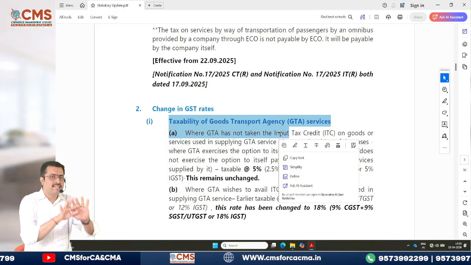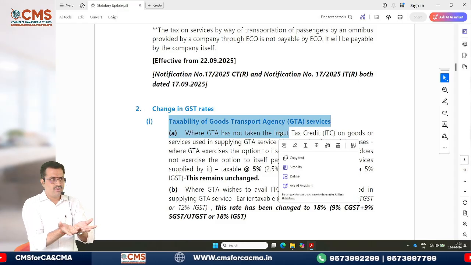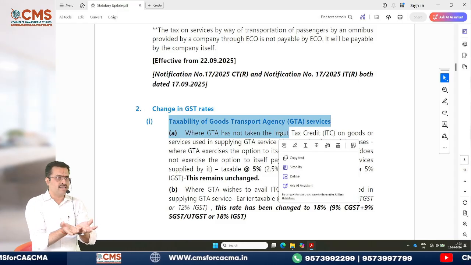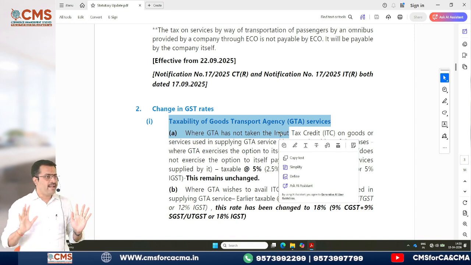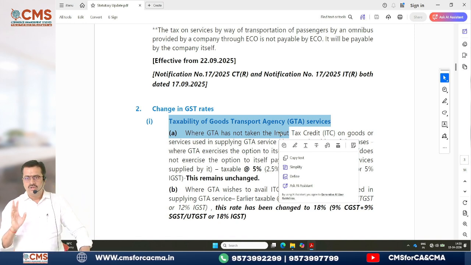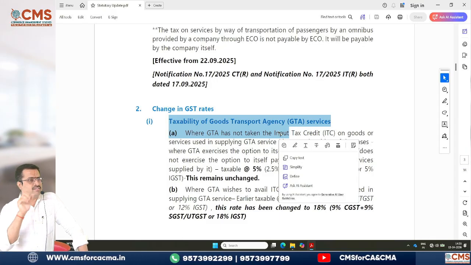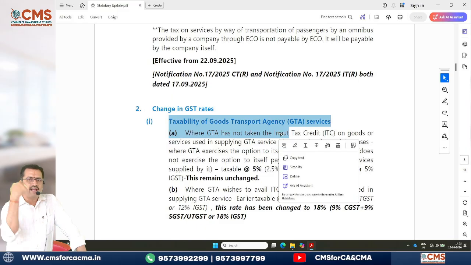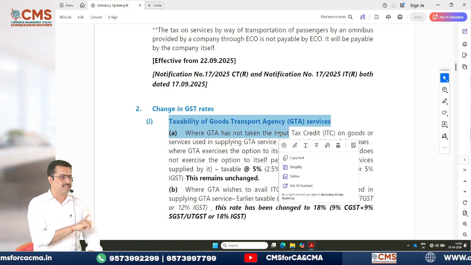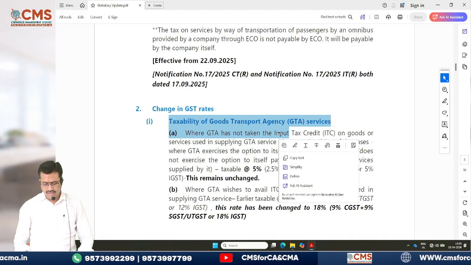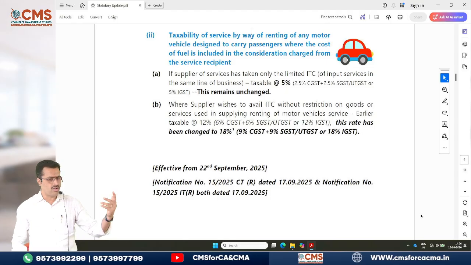But now, since the government has removed the 12% category, there was an amendment, no? GST rates were changed in the 53rd GST Council. Yes, now that 12% has jumped to 18%. Are you clear? So, simple. Number one, if you are not availing ITC, the rate of GST would be 5%. If you are availing ITC, instead of 12%, now it will jump to 18%. Those are the rates which are changed, which I asked you as a first question when we started this one. So I think I need not discuss much on this. Anyhow, we will come back to all these points later.